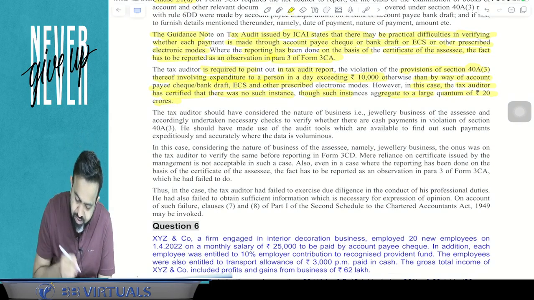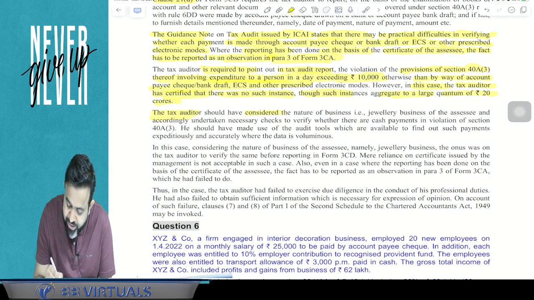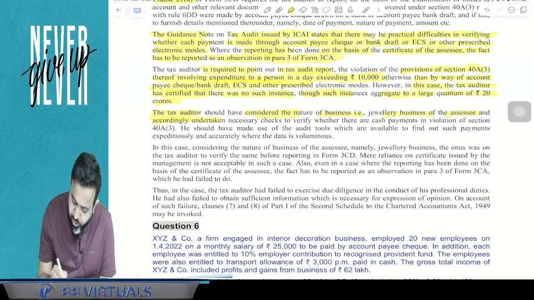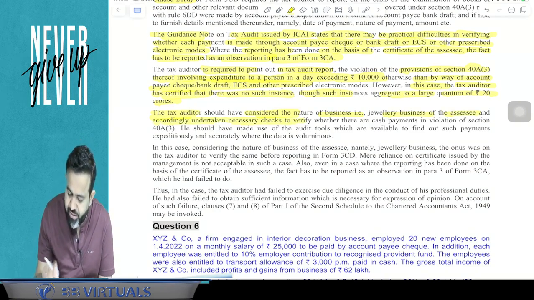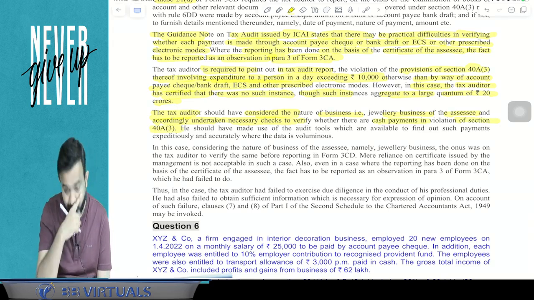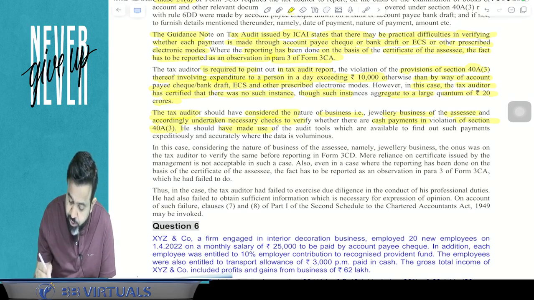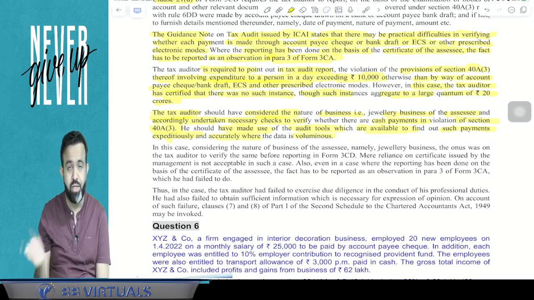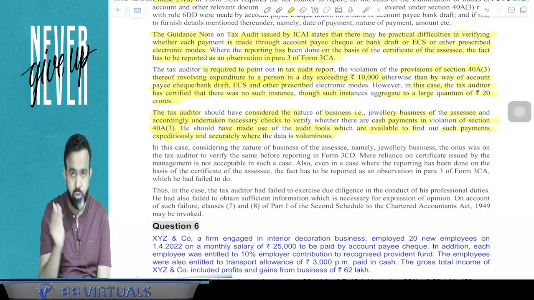Now, the tax auditor should have considered the nature of business, that is the jewelry business of the assessee, and accordingly undertaken the necessary checks to verify whether there is a cash payment in violation of section 40A(3) or not. He should have made use of audit tools which are available to find out such payments expeditiously and accurately where the data is voluminous. So he may use the audit tools while doing the audit.